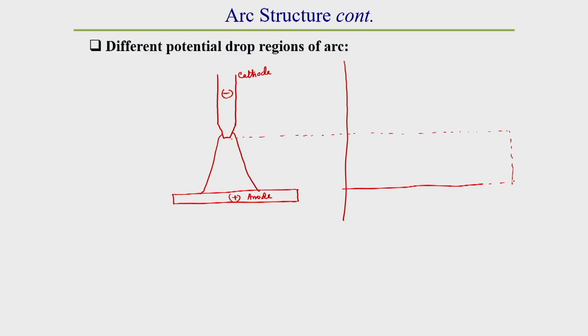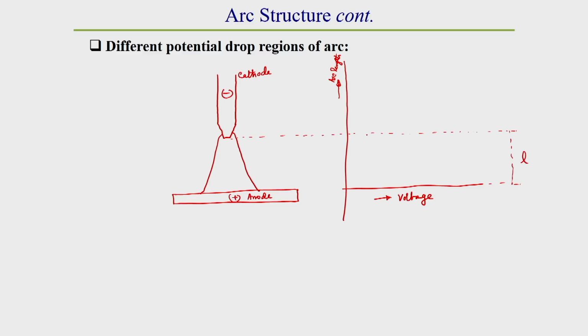This is the total arc length, L. Now, this horizontal axis, the abscissa, represents the voltage drop, also called the potential drop zone. This represents the voltage or potential, and this axis represents the arc column, that means the arc length. Now, how does the voltage drop take place?